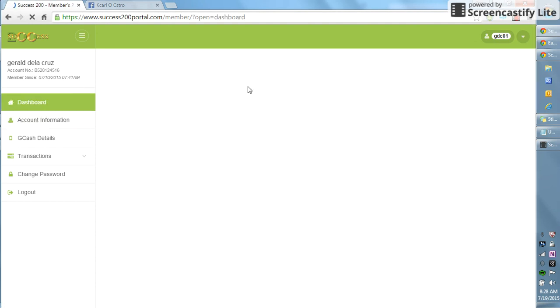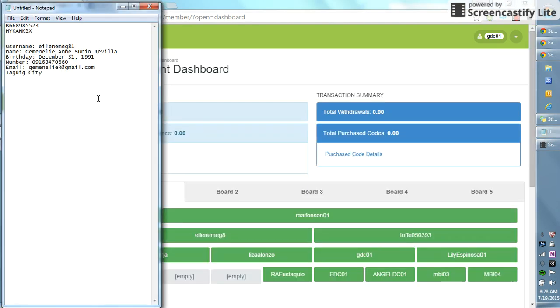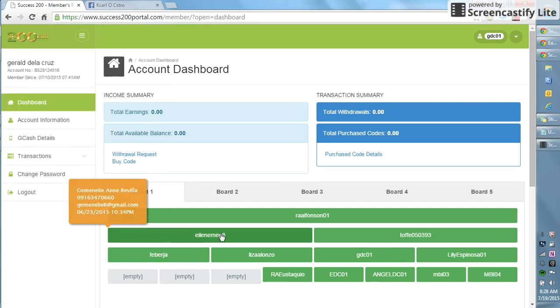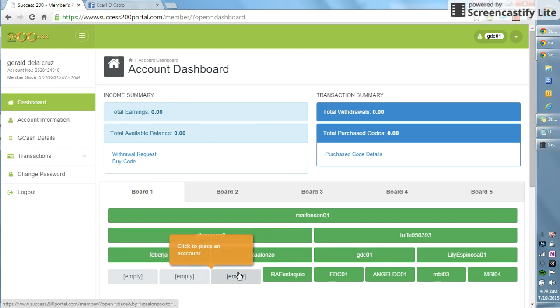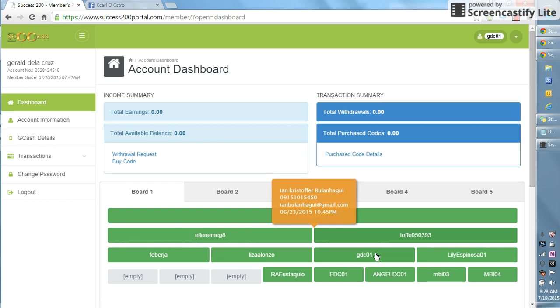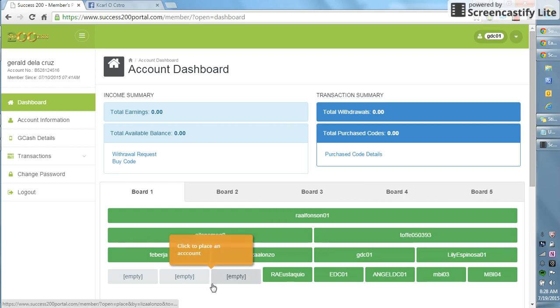So we're going to encode the second account of Miss Gemini Lee and Revelia. Since I don't know her account information or her password, I'll just use my cousin's. If you notice, we can place it anywhere, actually. Carlo, what if it's an invite of your cousin? That's still fine, because these are the only available slots.